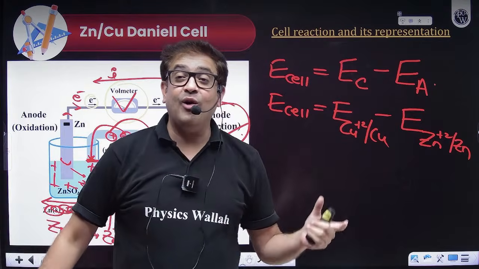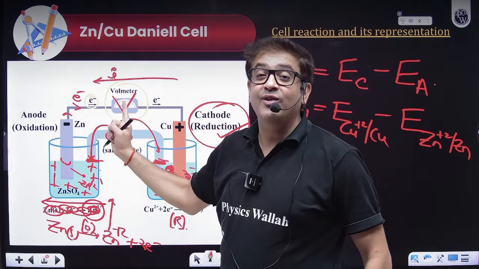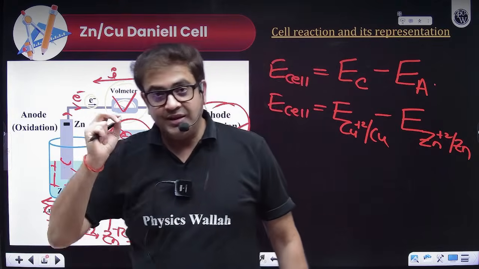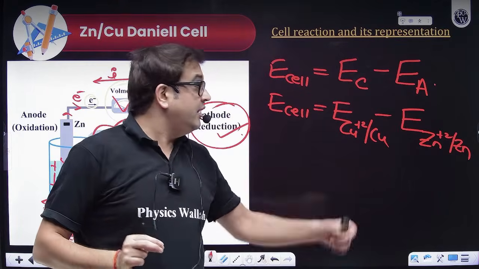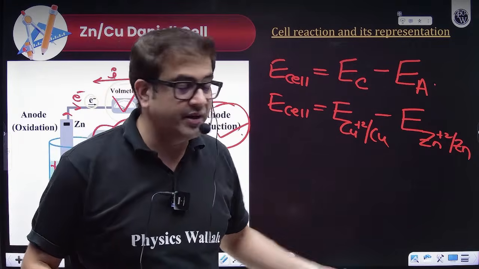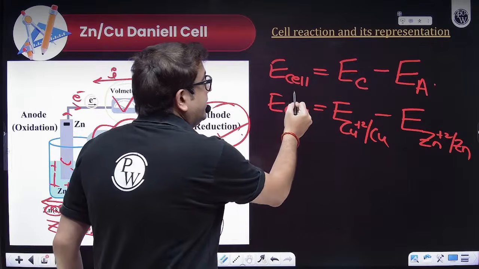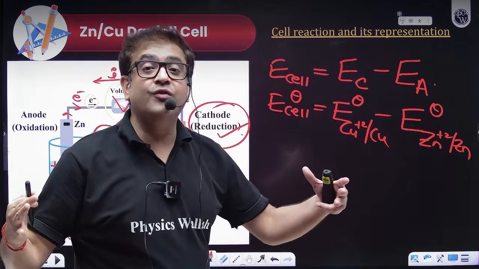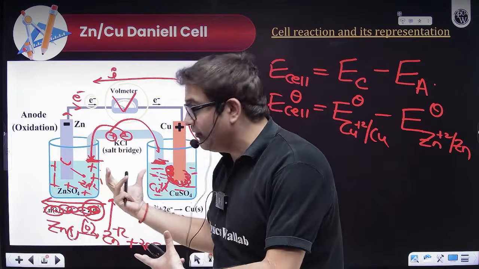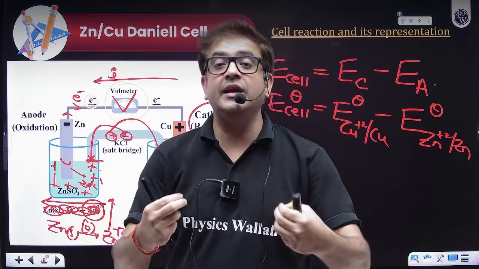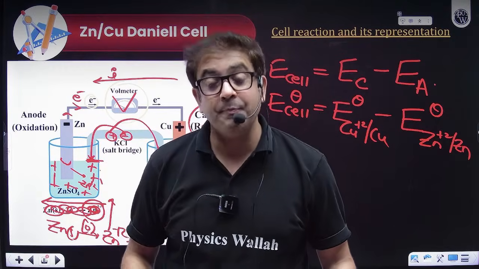Because through the voltmeter I will always see the difference between two potentials. That's why we have started calculating this in a standard condition. What is that standard condition? Standard condition is when the temperature of the environment in which this reaction takes place is room temperature. Technically the standard value is 25 degrees Celsius.